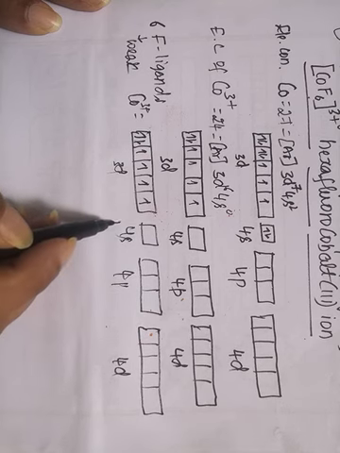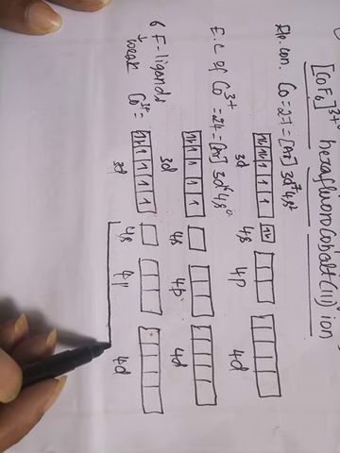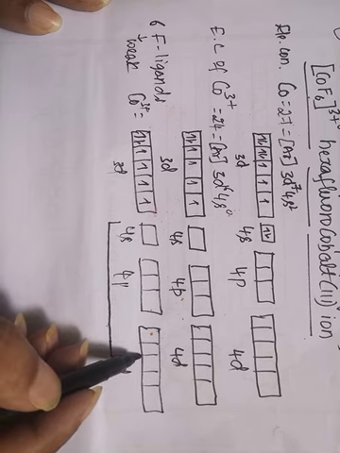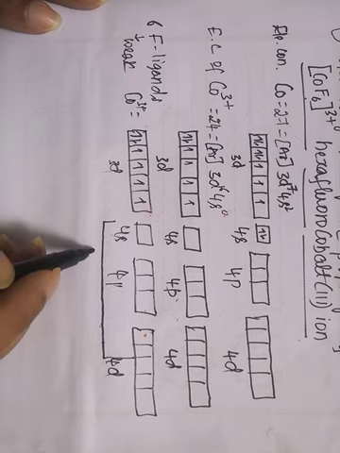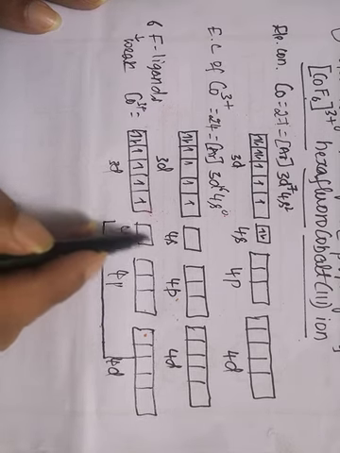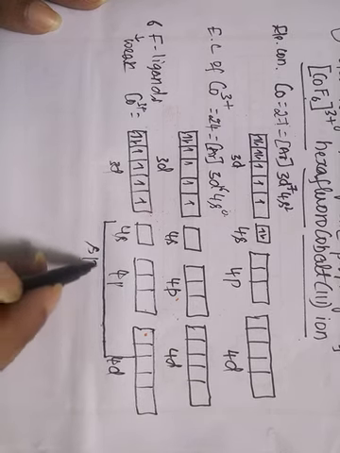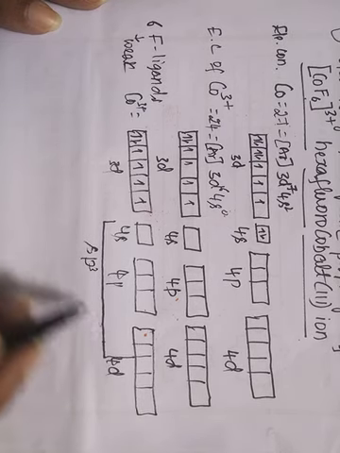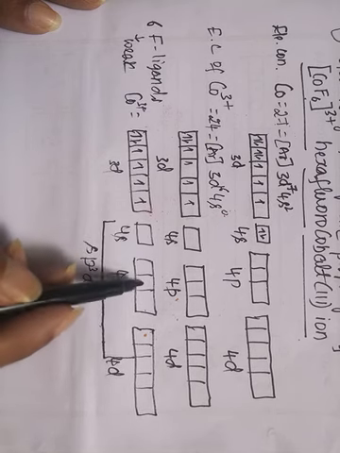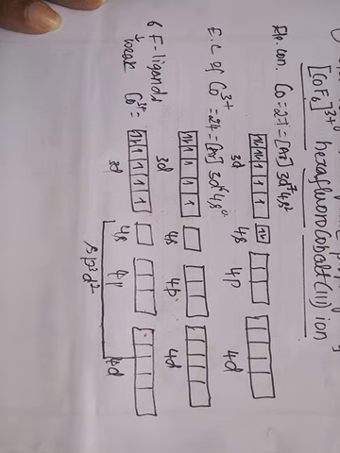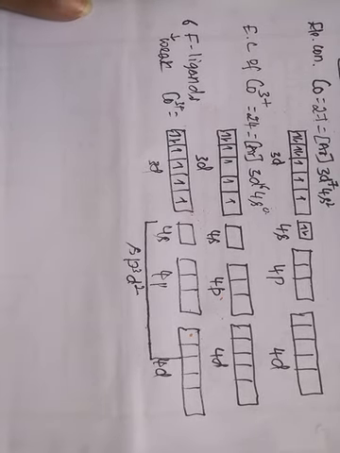That is one 4s orbital, three 4p orbitals, and two 4d orbitals. So a total of 6 vacant orbitals will be provided to the fluorine ligands.